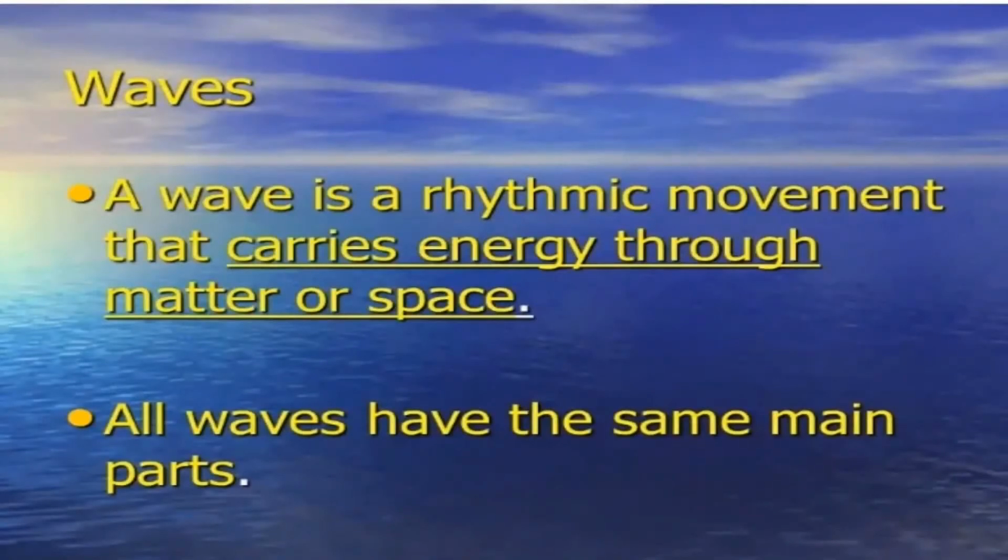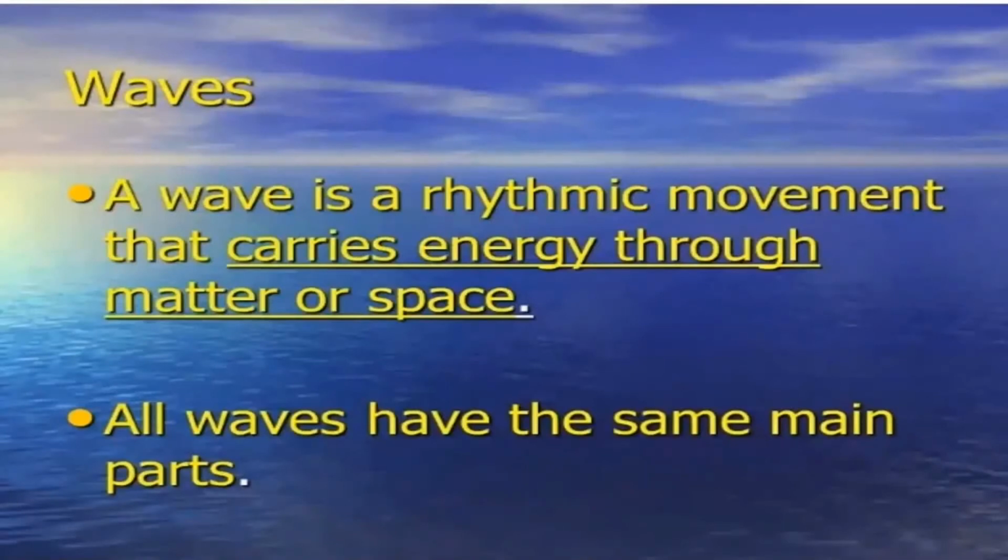So let us see these different forms of oceanic water. The first one, waves. A wave is the rhythmic movement, the movement of water in the upward and downward direction. And this wave carries the energy through matter or space.